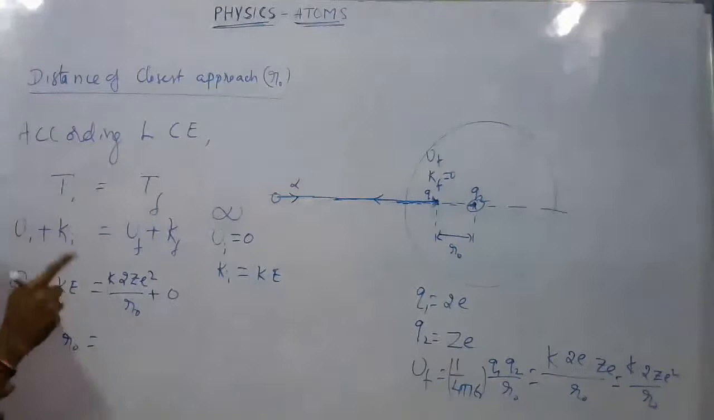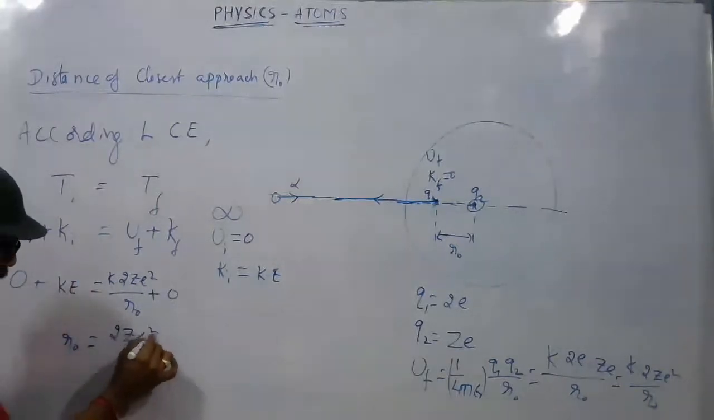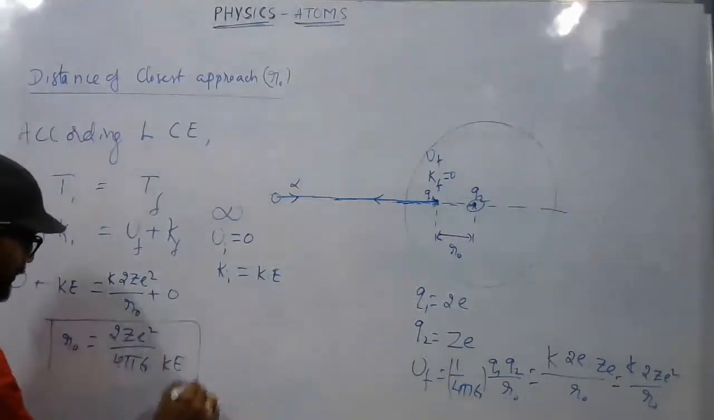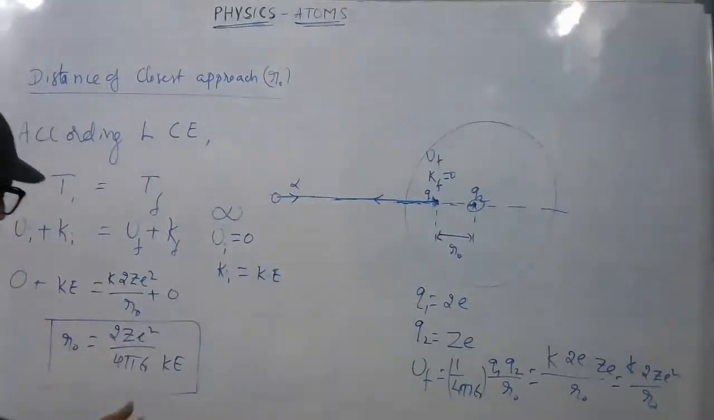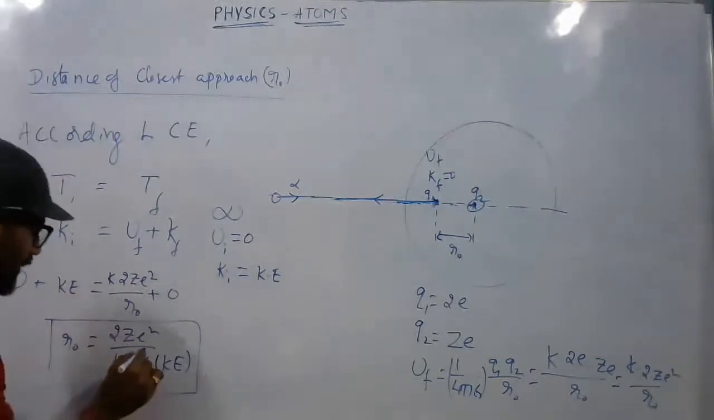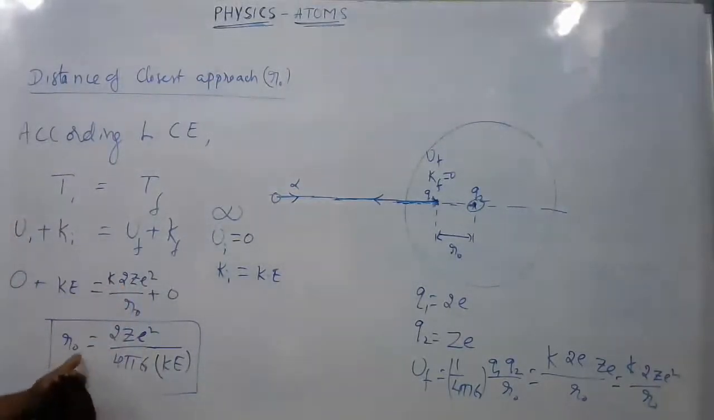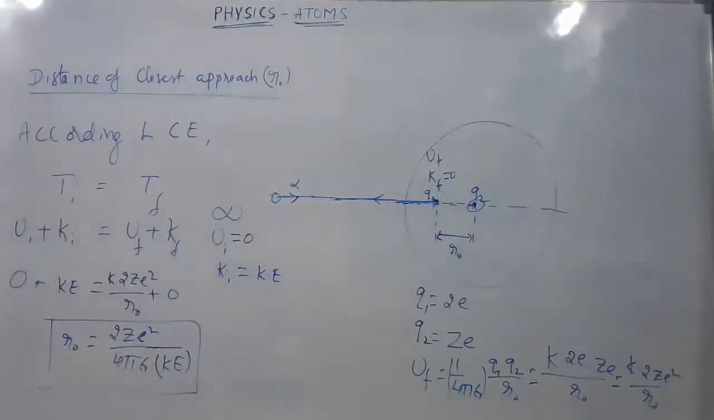Otherwise, this K you can replace by 1 by 4 pi epsilon naught. So you can write it as 2ZE square by 4 pi epsilon naught into KE, which is the expression for distance of closest approach. Observe that it is inversely proportional to kinetic energy, and directly proportional to the atomic number of the atoms of the foil. So this is how we get the expression for distance of closest approach. We will do some numericals based on this maybe in the next session.